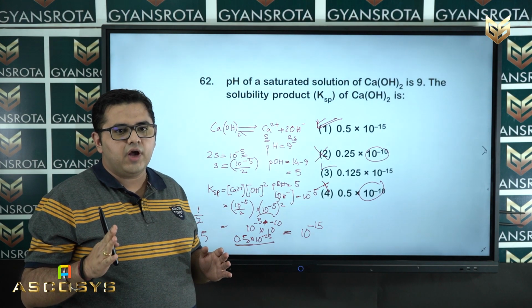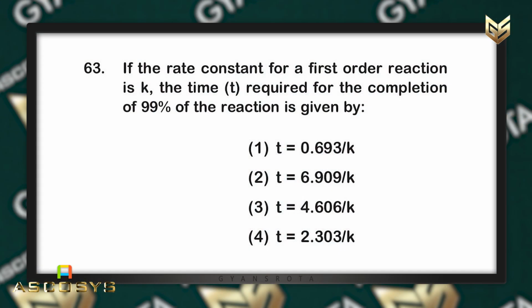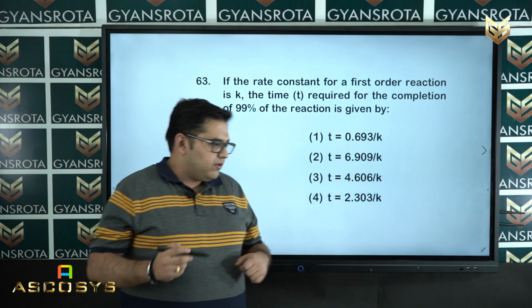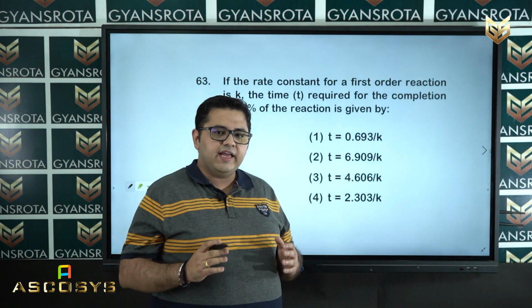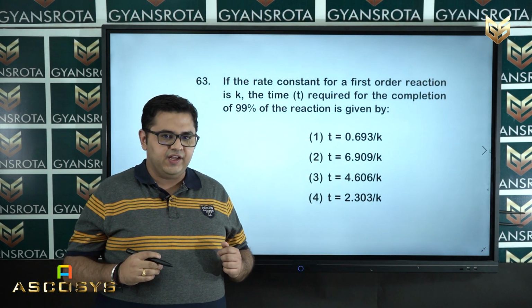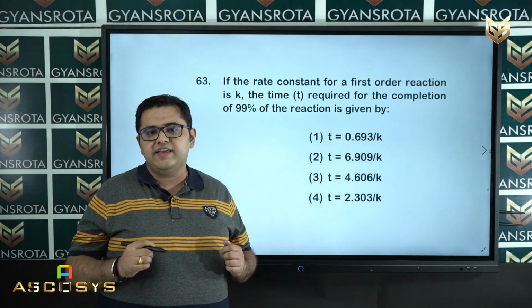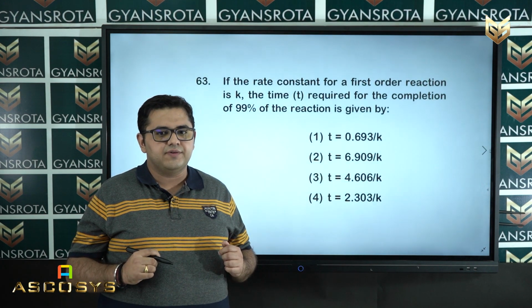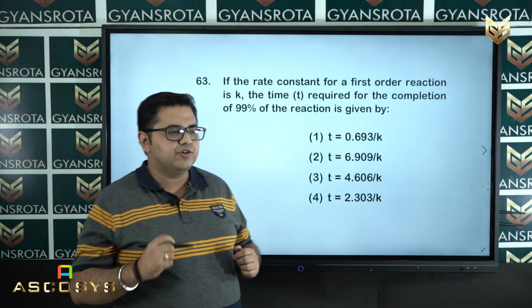Next, we are moving to question number 63. So, question number 63 is on the screen. If the rate constant for a first order reaction is k, the time t required for the completion of 99% of the reaction is. So, this question is basically asked from chemical kinetics, which is an NCERT class 12 chapter. Now, let us move on to the solution.